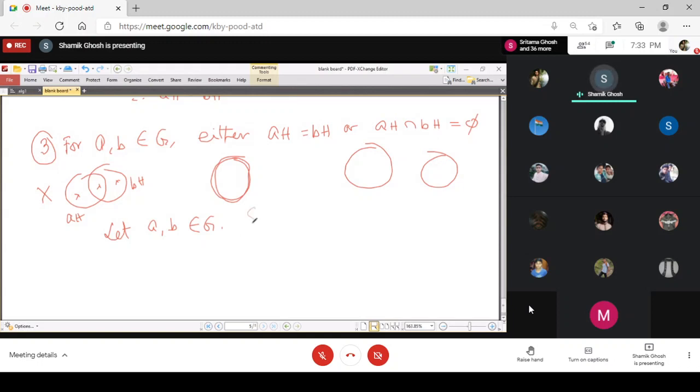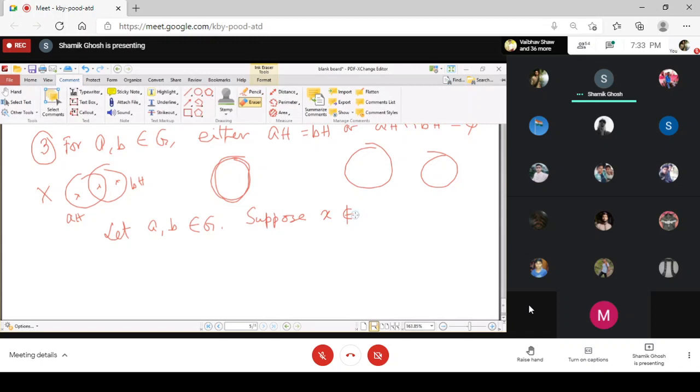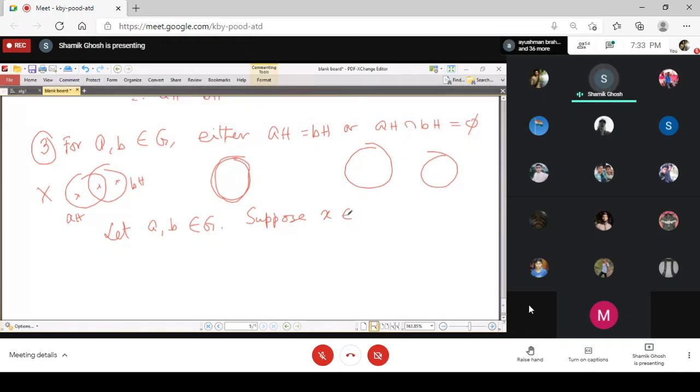So suppose we consider their intersection is non-empty. That is, we are assuming that some element is here, and we will prove then AH equals BH. Whenever there is an intersection, they are actually equal.